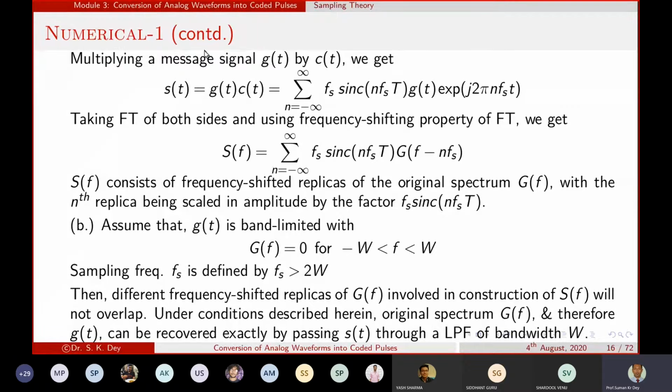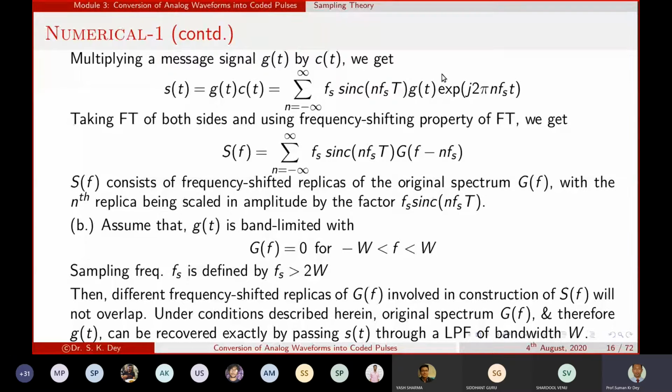Now if we take the Fourier transform of that equation, what will we get? When we do the Fourier transform, we are using the frequency shifting property of the Fourier transform, since that expression is multiplied with the exponential of j2π n f_s t.